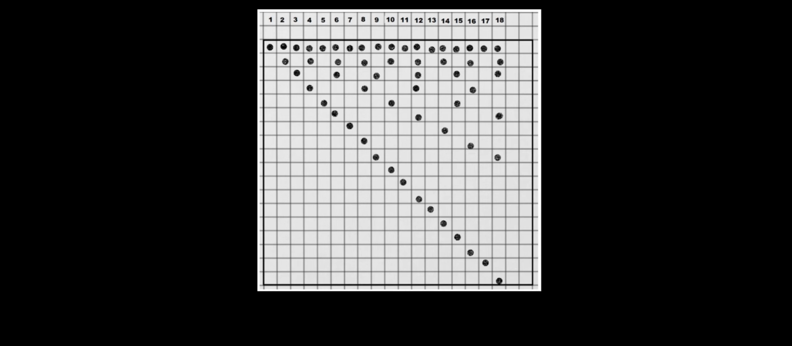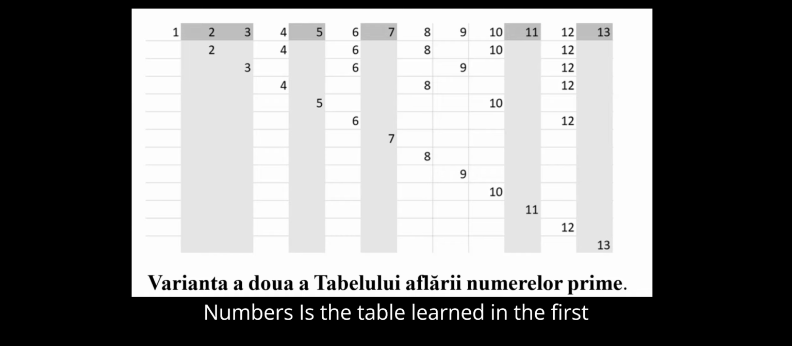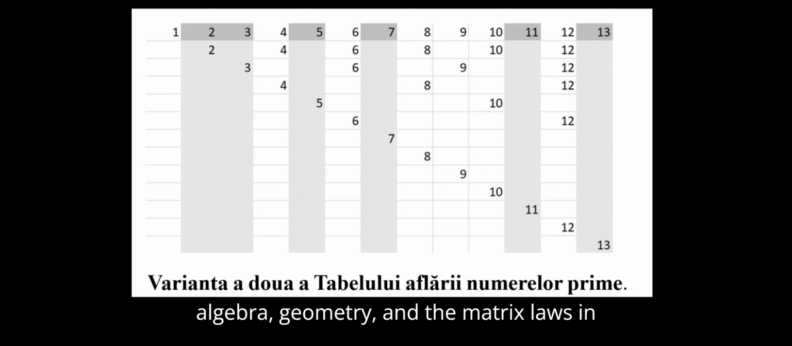Lesson 3. Tabular variant number 2 of finding prime numbers. Is the table learned in the first lesson the only possible one? George Paraskan, another 30 years after the discovery of the first table, managed to discover new variants of it, which led him to make a series of new discoveries related to the relationships between algebra, geometry, and the matrix laws in the universe. The second version of the table for finding prime numbers.